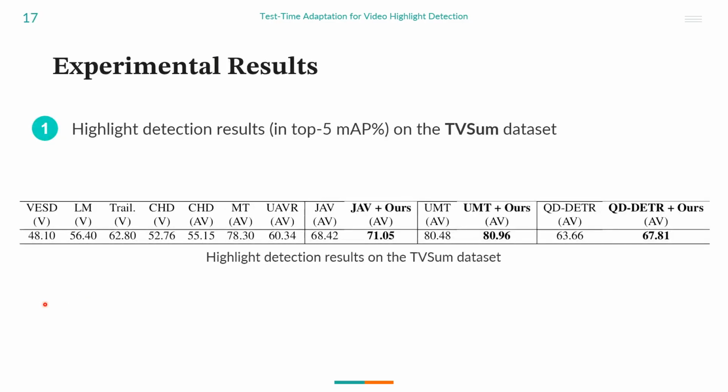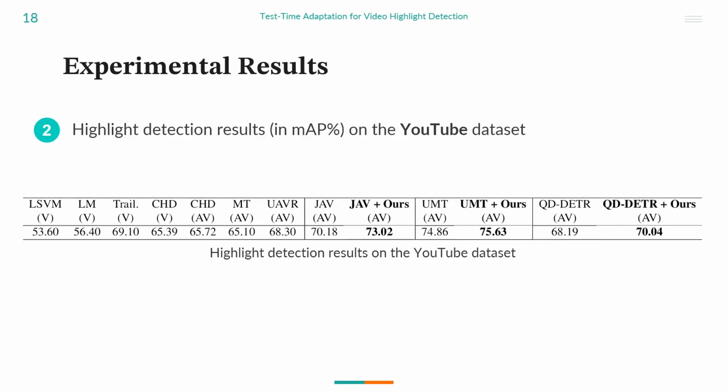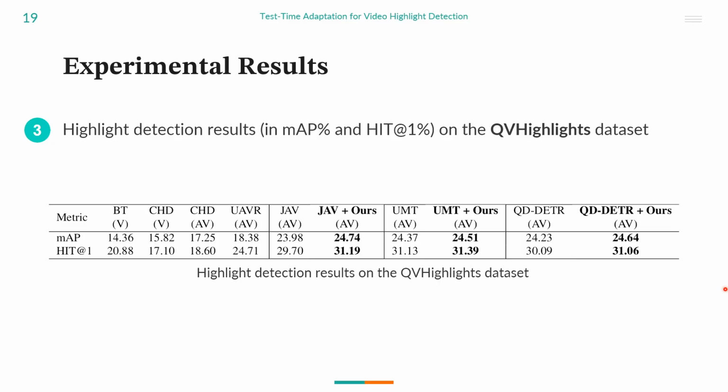Next, we present some experimental results. On the TVSum dataset, with the introduction of our Highlight-TTA framework, we see a good performance boost. Similarly, on the YouTube dataset, we also see a noticeable performance gain with the introduction of Highlight-TTA. We see a similar improvement on the QVHighlights dataset as well.